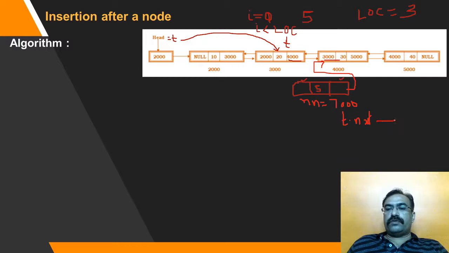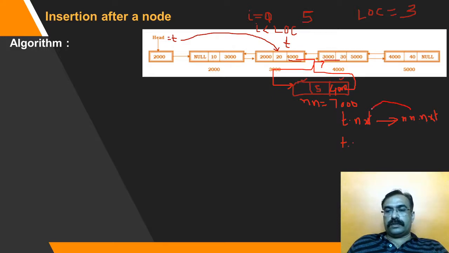So t dot next will become new node dot next. Are you understanding? So 4000 will be here. This link will be established. Okay. Now I need to check out this list. I need to make this list also, or this value also. Fine. Now make t point to this. Establish this link.